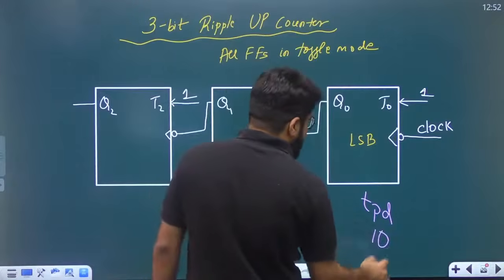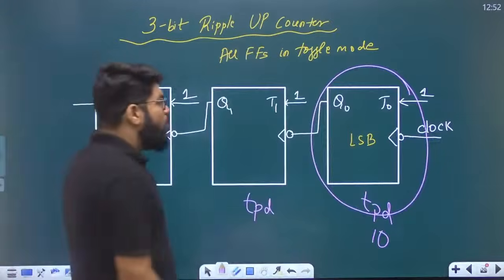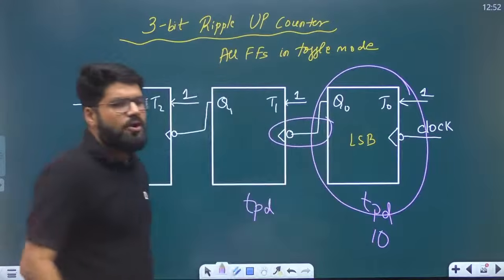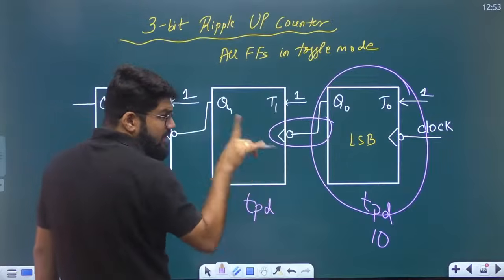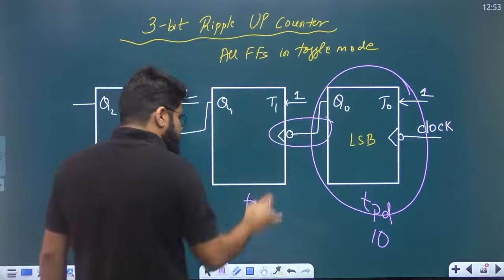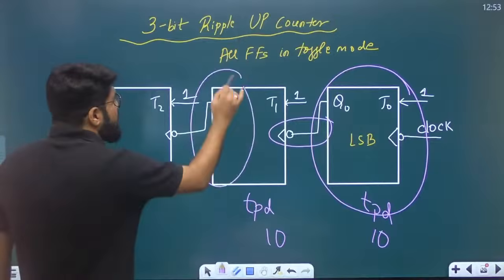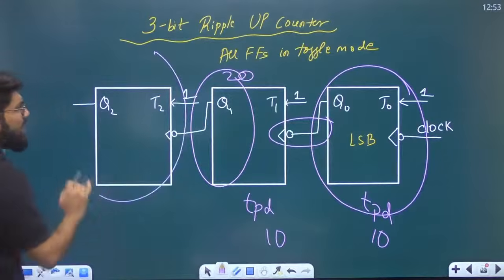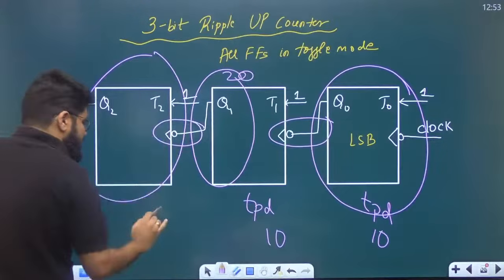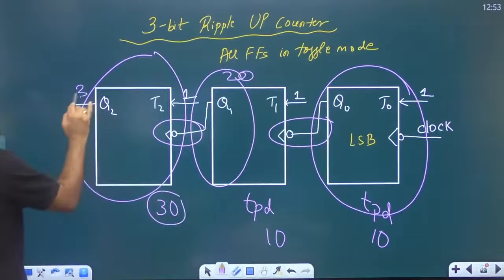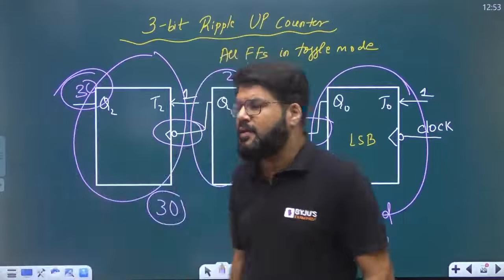Suppose TPD is 10 nanoseconds. After 10 nanoseconds only, the first flip-flop will be able to compute its output. And only after 10 nanoseconds will we obtain the clock for the next. So up to 10 nanoseconds this cannot operate. This is not synchronous. After 10 nanoseconds it starts computing and again takes 10 nanoseconds. So this output is produced after a total of 20 nanoseconds. Up to 20 nanoseconds, this flip-flop is idle. It cannot perform. After 20 nanoseconds, it gets its clock. It will again take 10 nanoseconds, so this output will be obtained after 30 nanoseconds. So what is the total delay? It is 10, 10, 10.